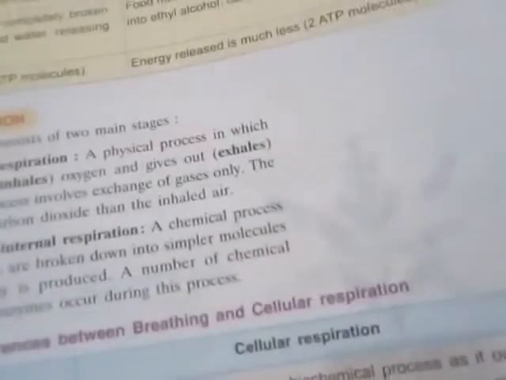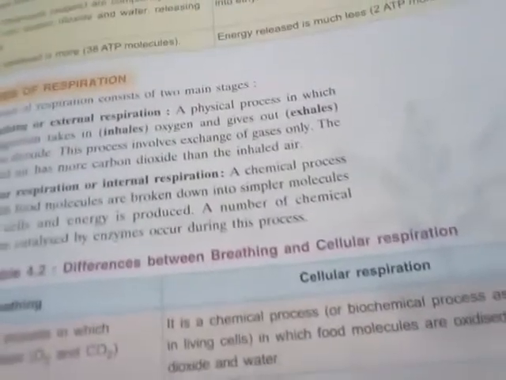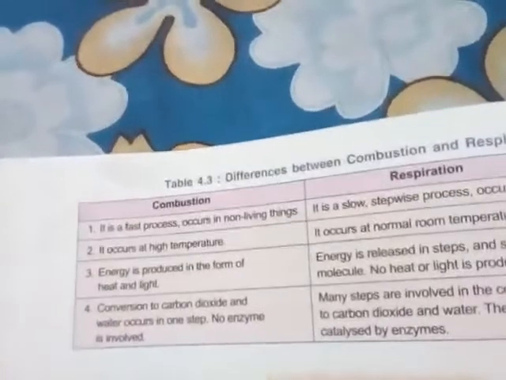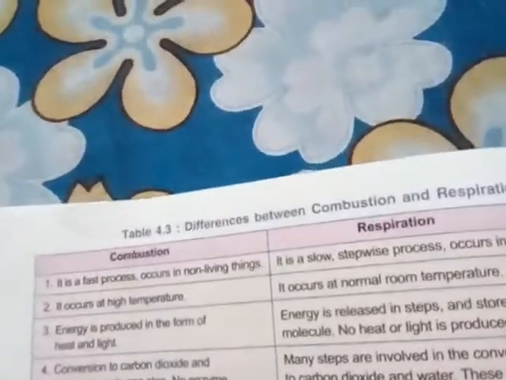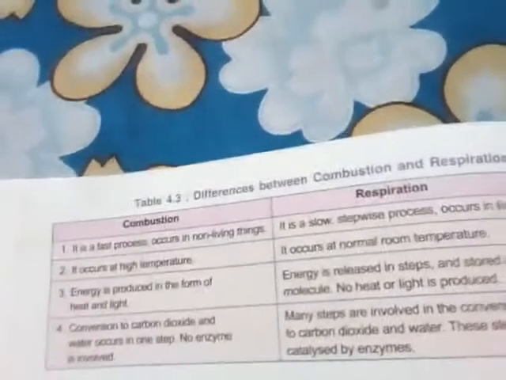Now, respiration can be said to be a kind of burning process, and in the combustion process oxygen is also required. So can you derive one basic difference between combustion and respiration? Basically both processes require oxygen. Without oxygen neither combustion nor respiration takes place.